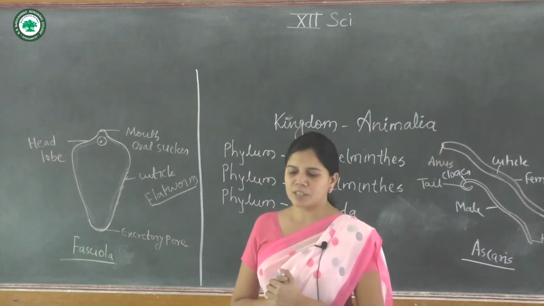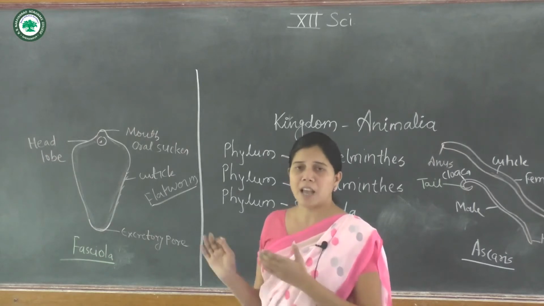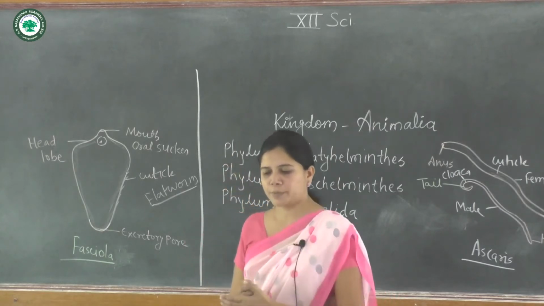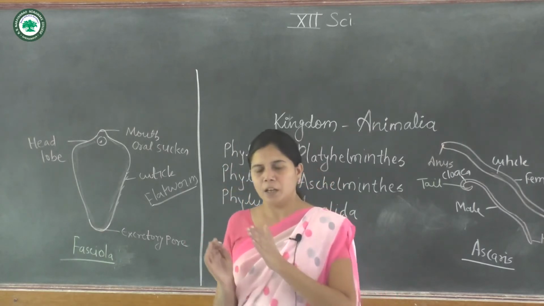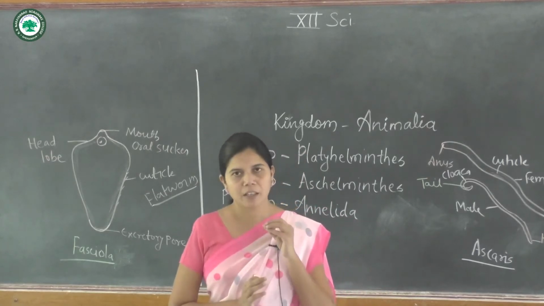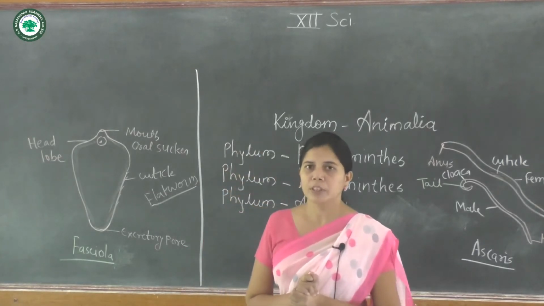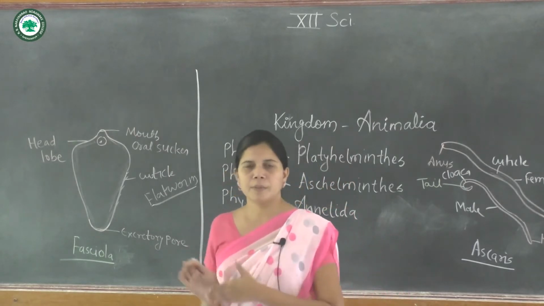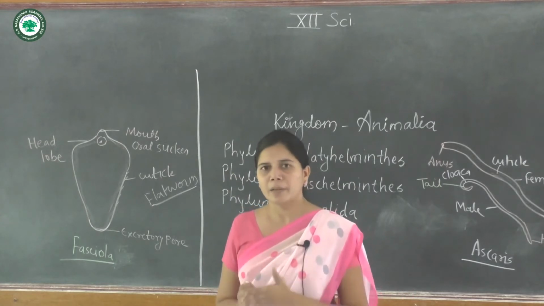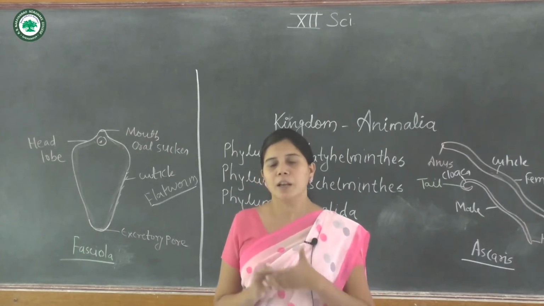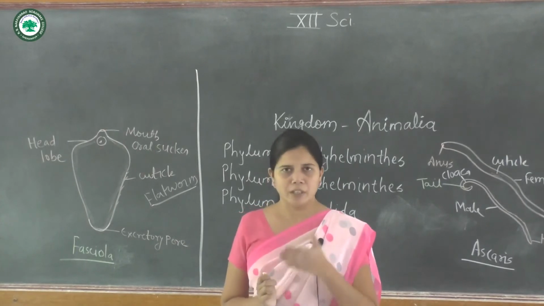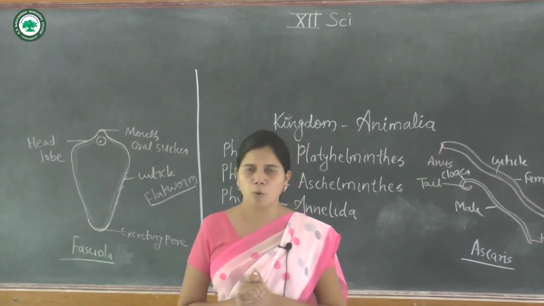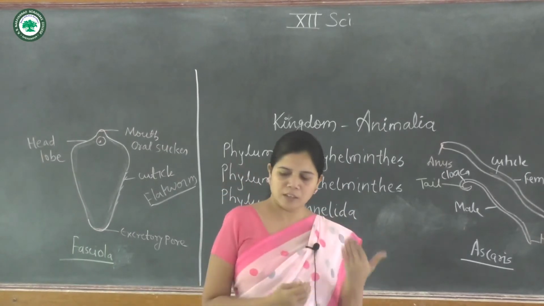Again, the digestive system is generally reduced because the animal is a parasitic form. So the true digestive system is absent in the parasitic form, but in the free living form the digestion is incomplete with a blind sac body plan. In the blind sac body plan there is only a single opening for ingestion as well as egestion.